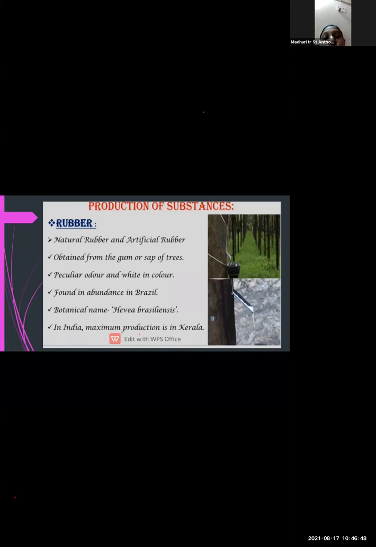Now this rubber, where was it found? It was first found in Brazil. And what was its botanical name? It was Hevea brasiliensis. Okay, as it was found in Brazil, it was given the name Hevea brasiliensis. And in India, the production of the rubber is maximum in Kerala. So in Kerala, you can see most of the trees are producing rubber.